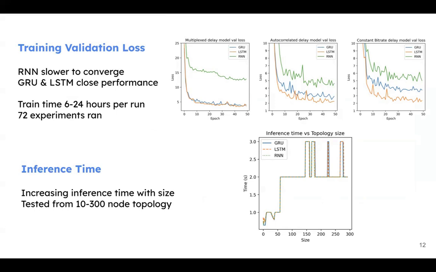Looking at the inference time, we can see that when we increase the number of nodes in the topology, the inference time for the model increases as well. We tested from 10 to 300 node topologies, and around 150 node size, the inference time goes from 2 seconds to 3 seconds.